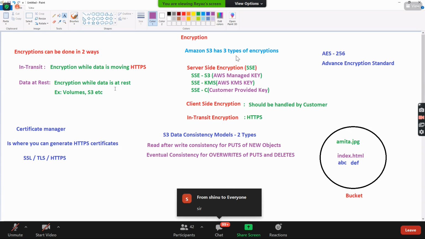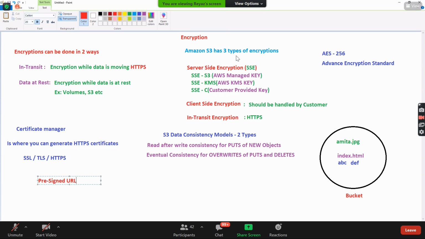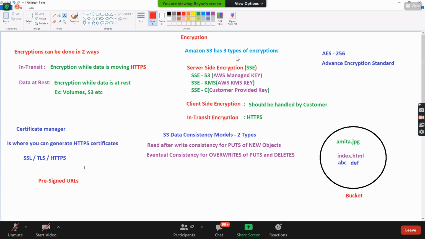Okay. And there is an interesting thing called pre-signed URLs. What is that? Pre-signed URLs is something very interesting, guys. See here. So let's say you have a bucket. Inside the bucket, let's say you have an object called some movie.